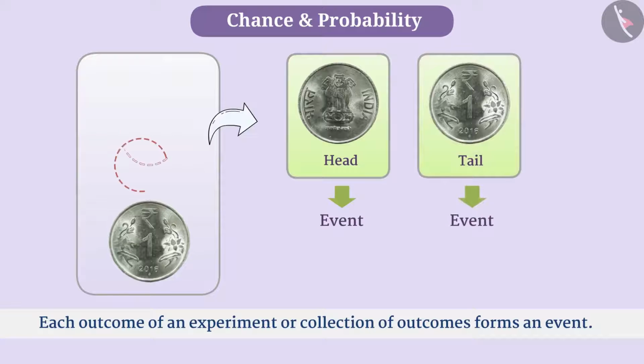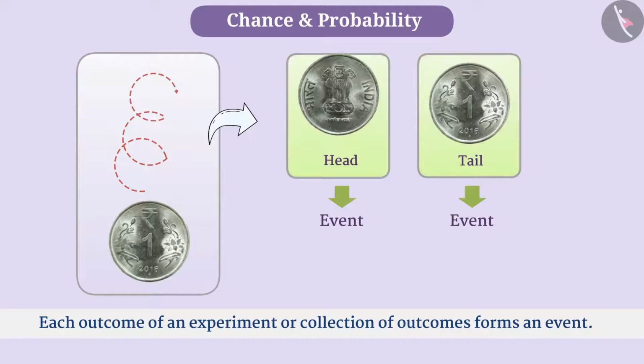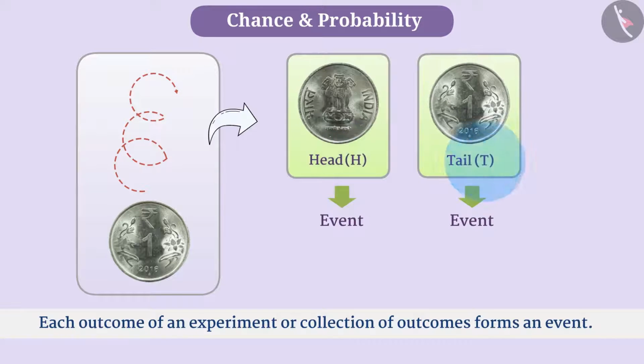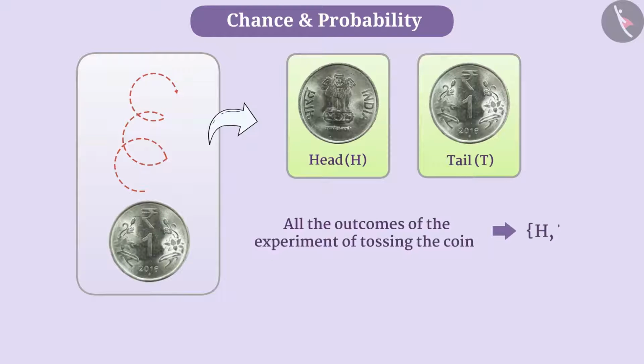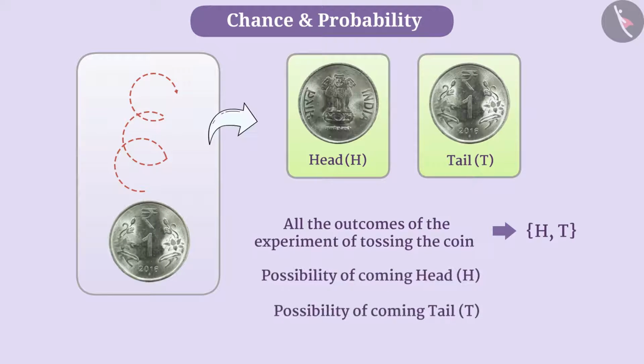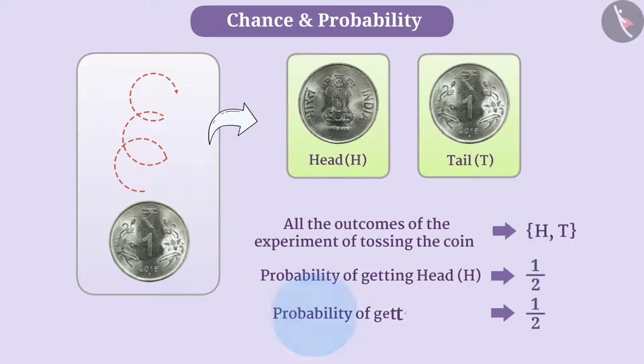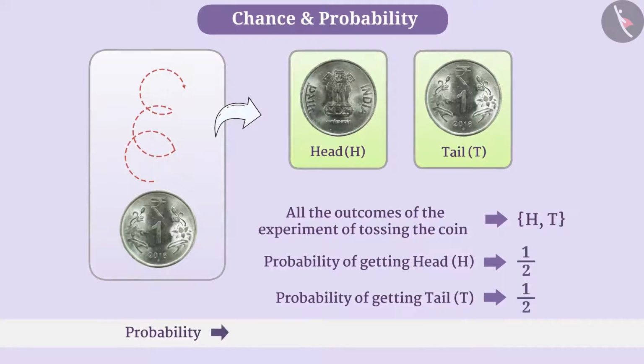When a coin is tossed, the outcome can be either a head or a tail. We will represent head with H and tail with T. In this way, we can say that all the outcomes of the experiment of tossing the coin are H and T. The possibility of getting each of these is 1 out of 2, that is 1 by 2. We say that the probability of getting a head is 1 by 2 and the probability of getting a tail is 1 by 2. In this way, probability tells us the possibility of happening of any event.